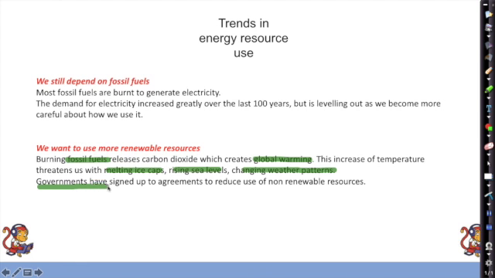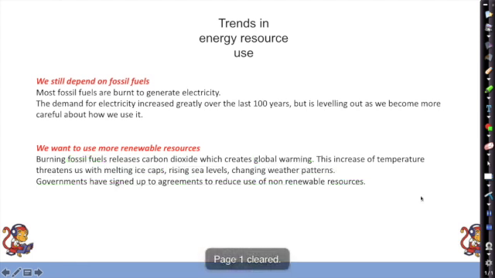So there is the Paris Climate Agreement that all nations signed up to recently, I think it's 2016, and the US has recently decided to pull out of that, although many people are hoping that they will rejoin. So that's an agreement to reduce the use of fossil fuels in order to reduce the effect of global warming.